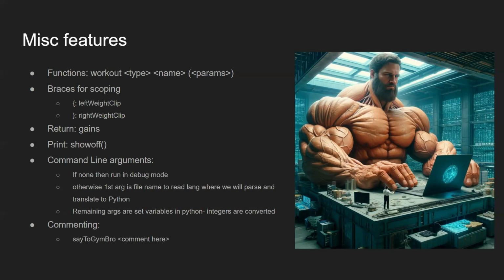But we also allow for additional command line arguments. Say you pass the name of the file followed by a bunch of other values. Our program will take all of those additional values and turn them into variable assignments in Python, so that command line arguments can be used as they would in Python. We also allow for nice features, such as if they pass in an integer, it will be viewed as an integer. Now, the last thing I'll talk about here is that we added in some commenting. To comment, we could just say the comment keyword and then whatever your comment is going to be.